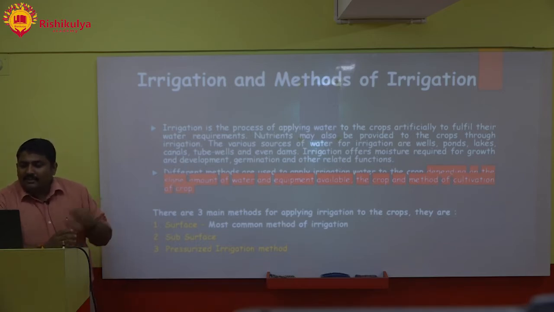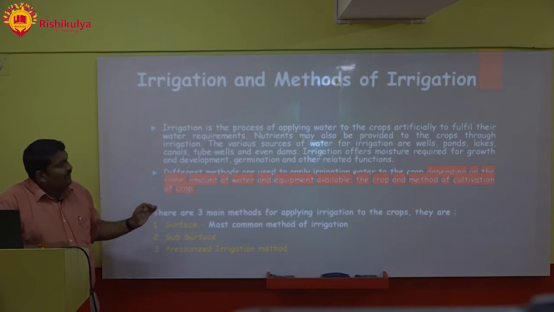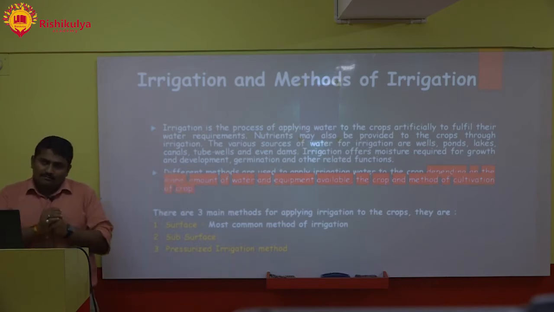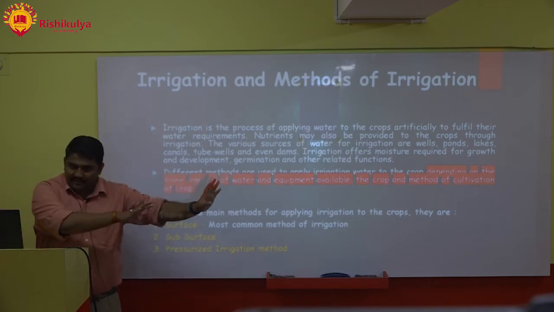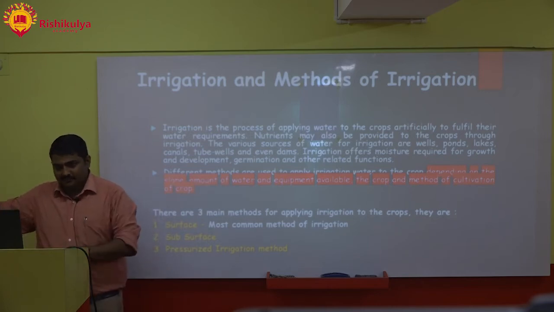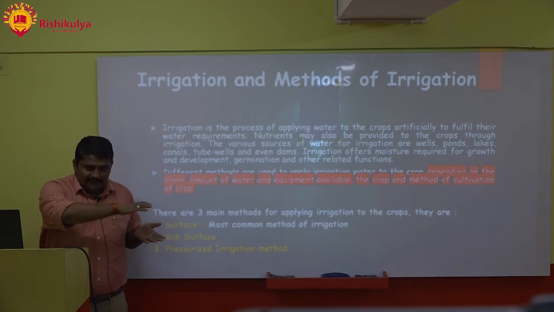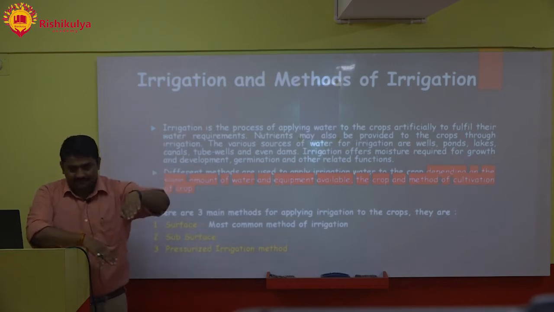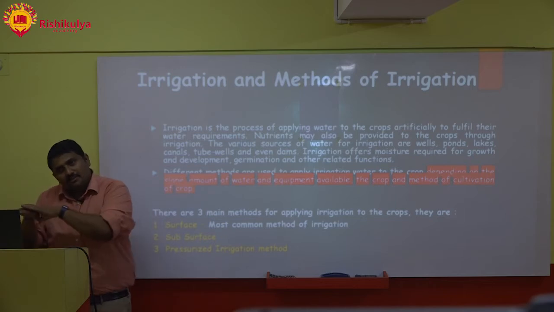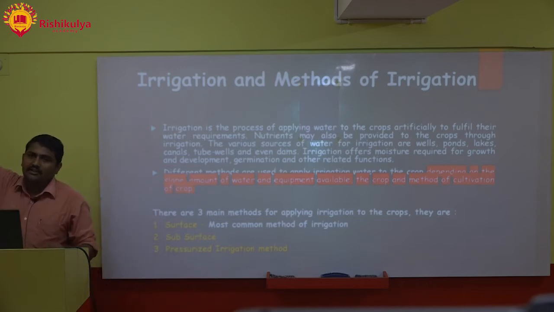Different methods are used to apply irrigation water to the crop depending on the slope, amount of water, equipment available, the crop, and the method of cultivation of crop. So irrigation we have to provide, but how we provide it depends on some factors. If you are growing crop on a hilly area, the method of irrigation will be different. If you are growing on a plain area, it will be different. If you are growing on a sandy area, it will be different, right?